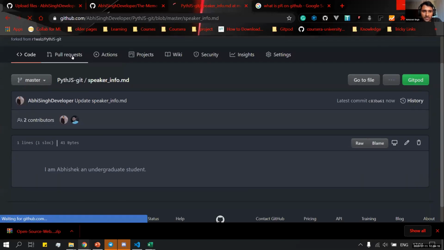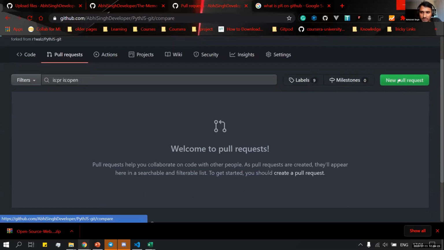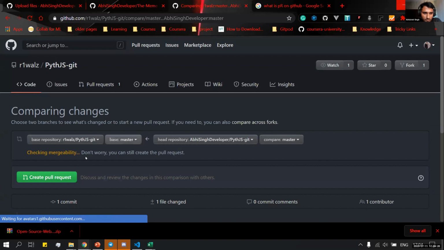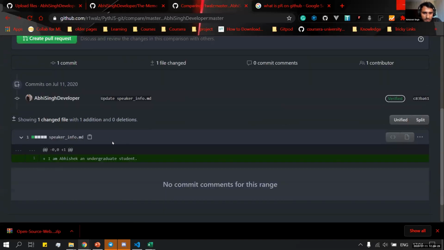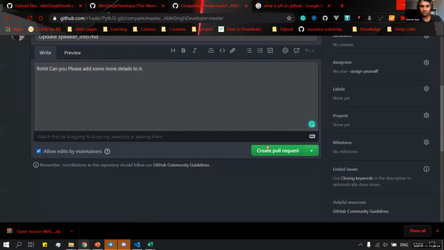Now we can make a pull request over here. We will go here and click on the pull request, and this window will come. Now I will create a new pull request. Update speaker info.md. Here I will write, Rohit, can you please add some more details to it, and I'll create a pull request.